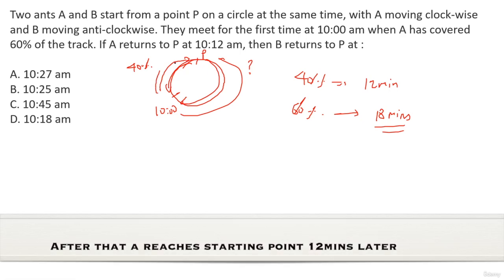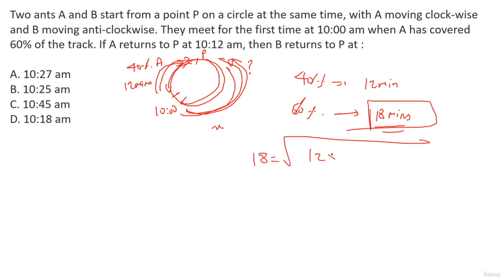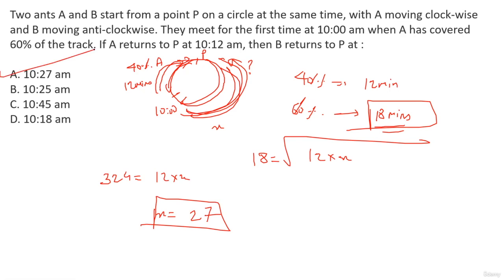उसके बाद एक्स्ट्रा 12 मिनट में यहाँ पे A पहुंचा है, 12 मिनट्स में. Okay, let's say extra X minutes में यहाँ B पहुंचा है, right? So we know that the time taken to meet for the first time, 18, 18 is the geometric mean of the individual extra times, right? Khatam. This is how you solve the question very, very easily. So X is nothing but 12 2s are 24, 12 7s are 84. 27 minutes extra लगता है B को यहाँ पहुंचने के लिए, तो B will reach at 10:27 a.m. As simple as that.